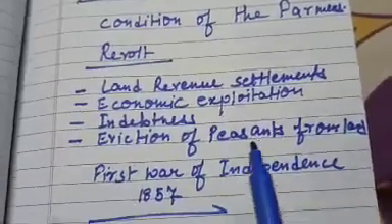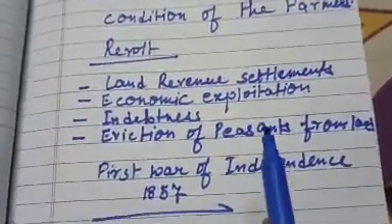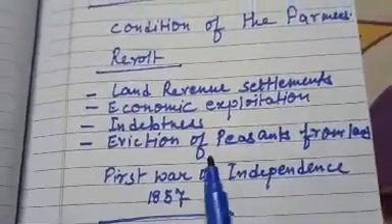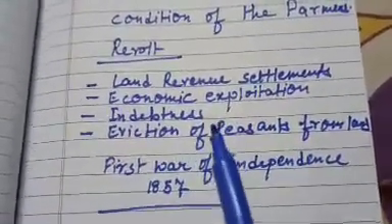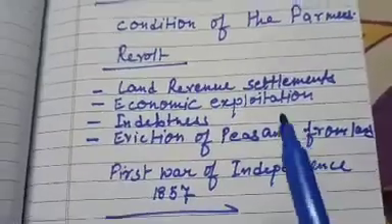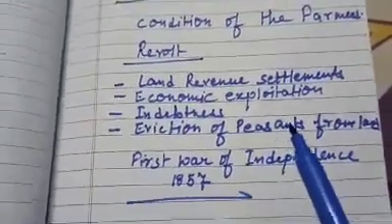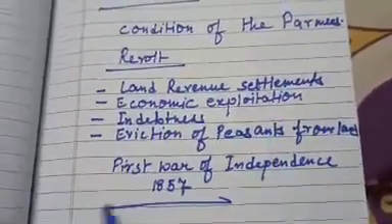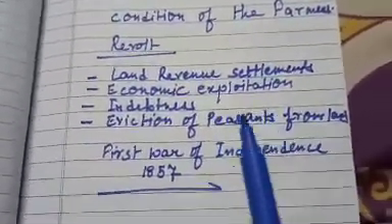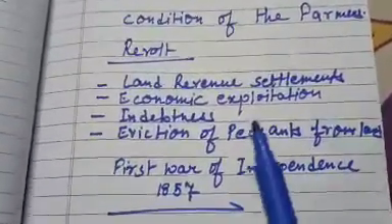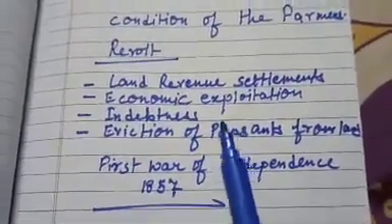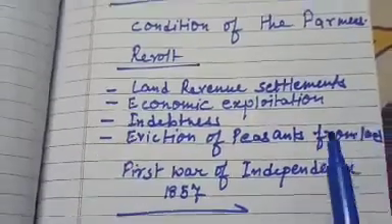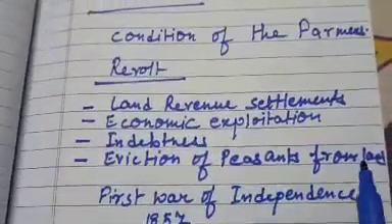Peasants means farmers. If farmers were unable to pay the taxes, the revenues to the Britishers, because many times, sometimes drought, flood or famine, or there were no crops in the field, then also farmers had to give the taxes to the Britishers, and if they were unable to do that, then they were evicted from their land.